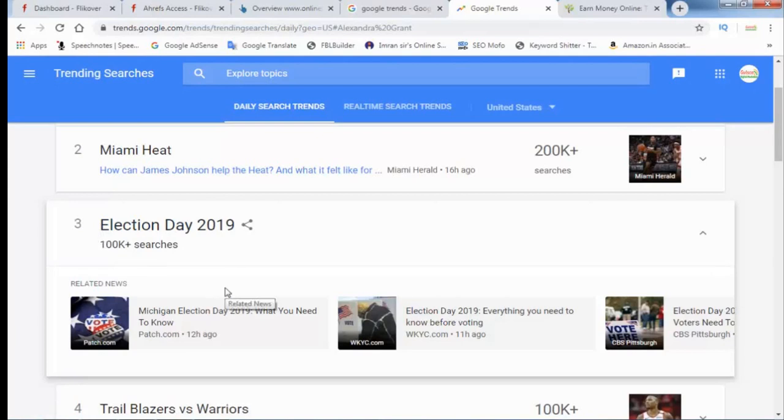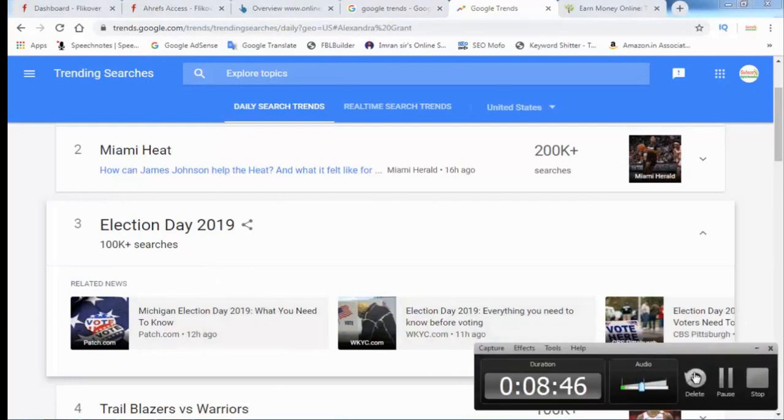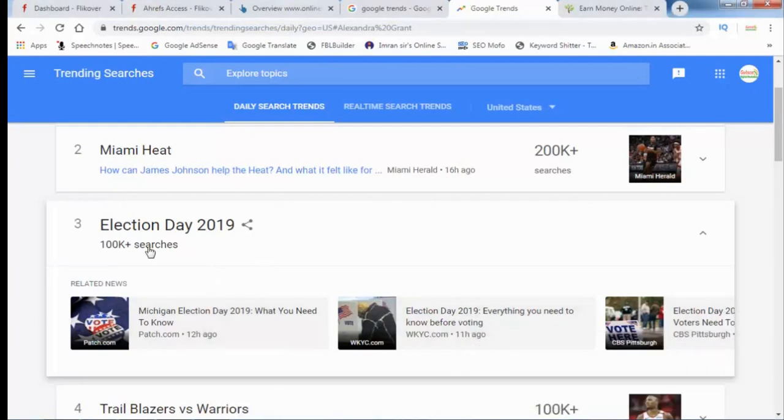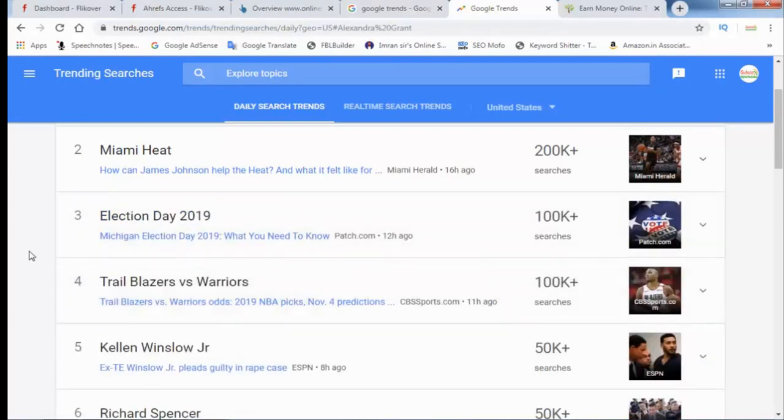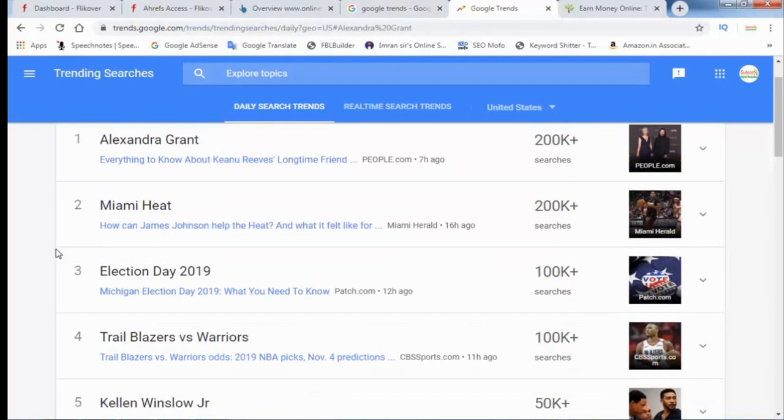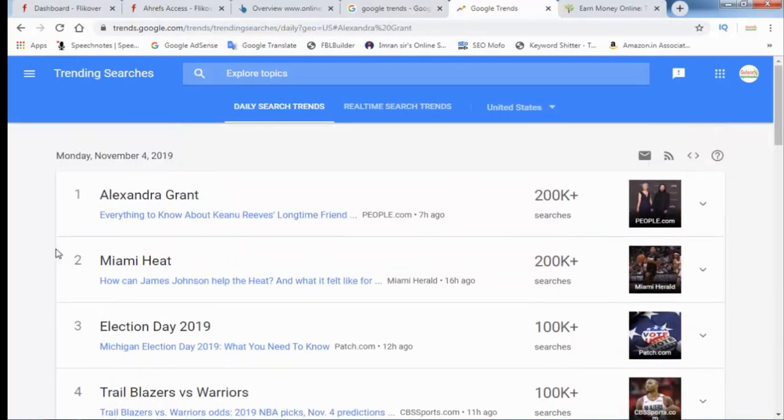You can write articles on trending topics. If you write an article on this keyword, then your article may rank on Google. This article was published 12 hours ago, and you can check 100k searches for this keyword, and many articles are ranked on it. So you can write content on a trending topic. Any keyword you can target, and you need to write an article.